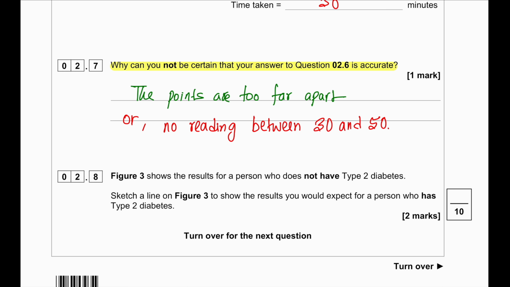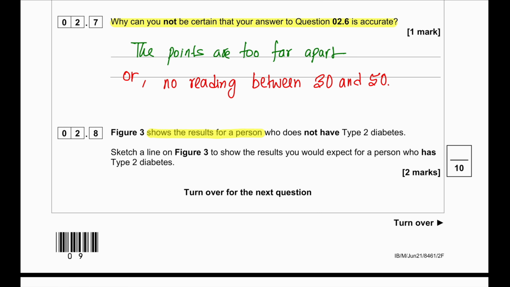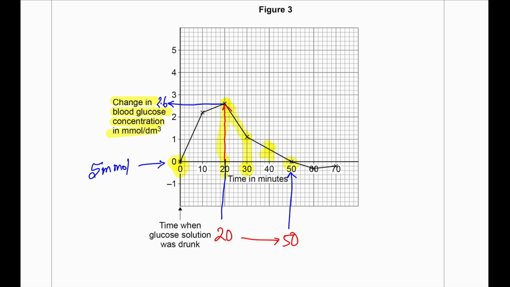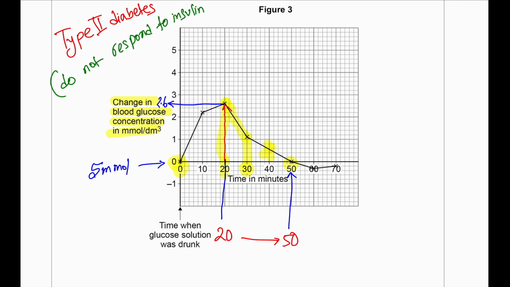Figure 3 shows the result for a person who did not have type 2 diabetes. Sketch a line on figure 3 to show the result you would expect for a person who has type 2 diabetes. So a person with type 2 diabetes will have problems regulating their blood glucose concentration.